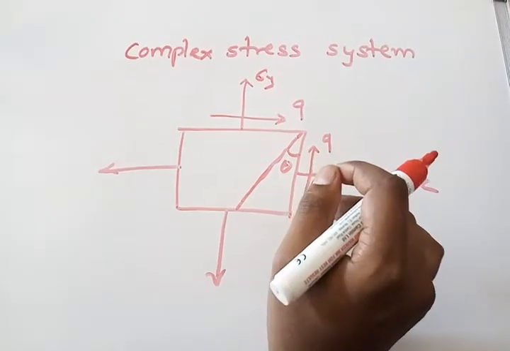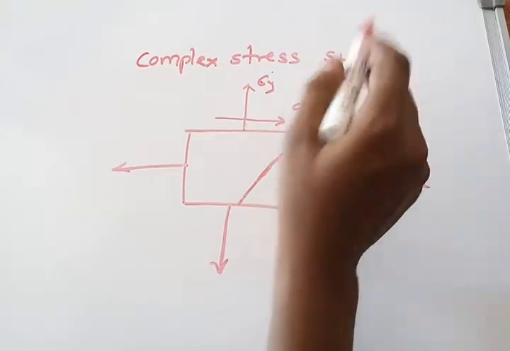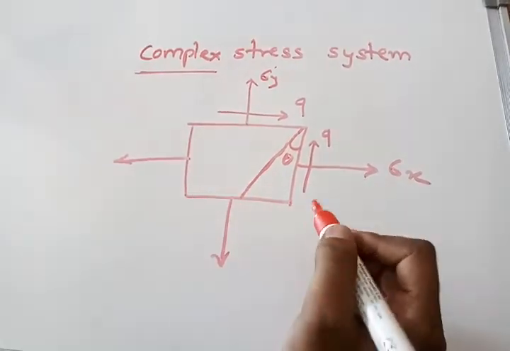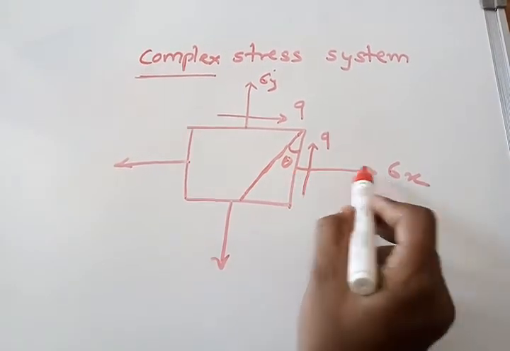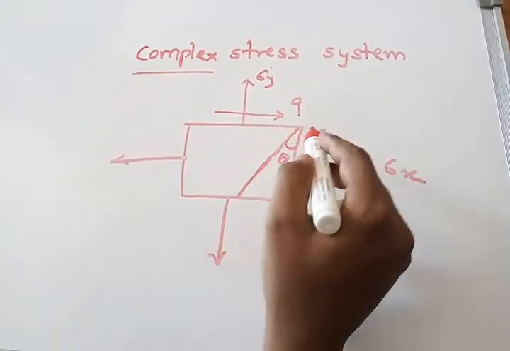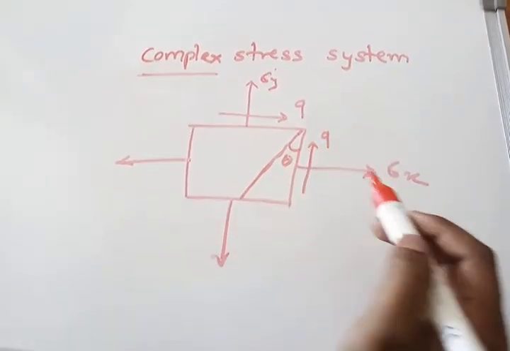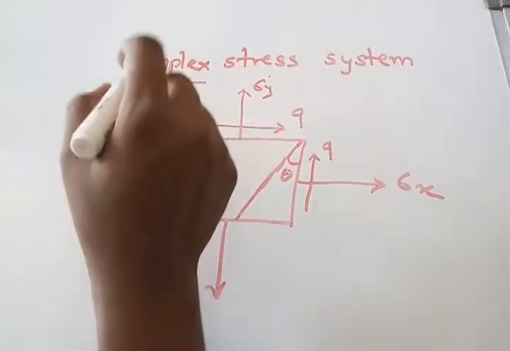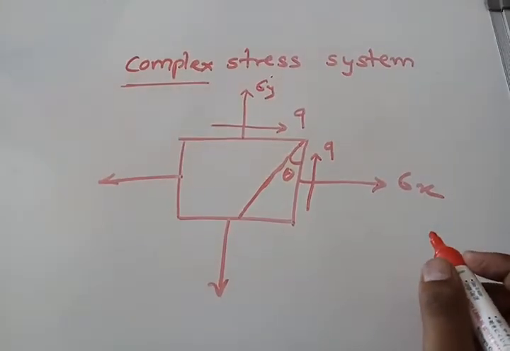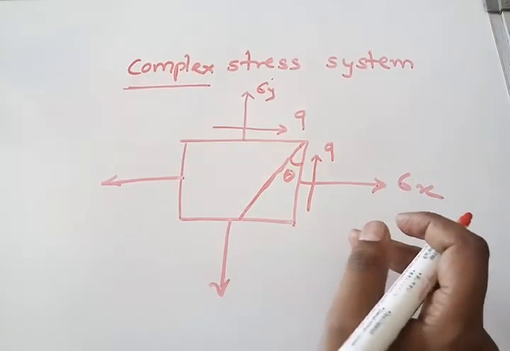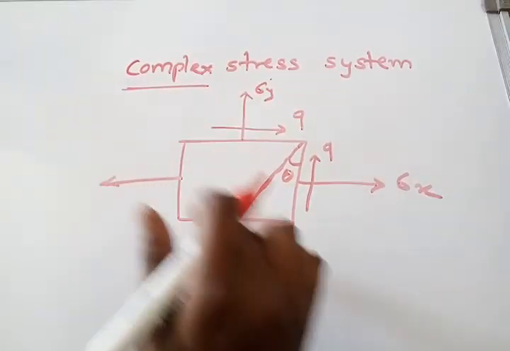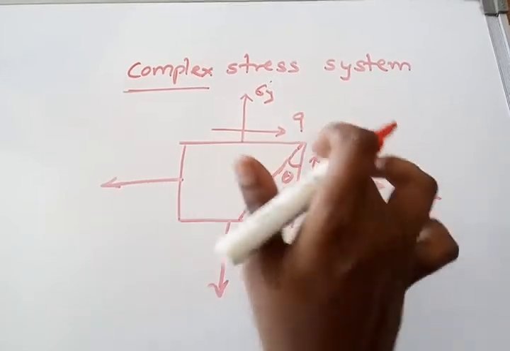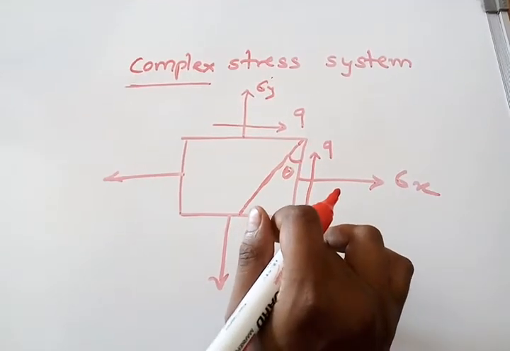The next major part is the complex stress system. Why is the word complex there? Because there are normal stresses and tangential stresses and an inclined plane, all in one diagram. So the word is complex stress system. Then how to calculate principal stresses in this system? This is sigma x, sigma y, and this is q, meaning tangential stresses.